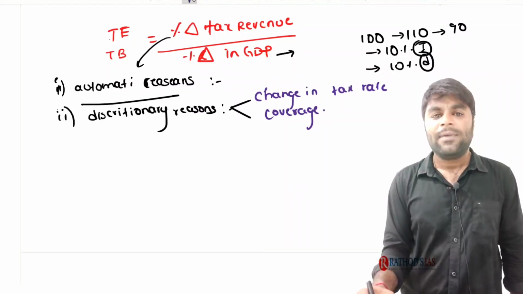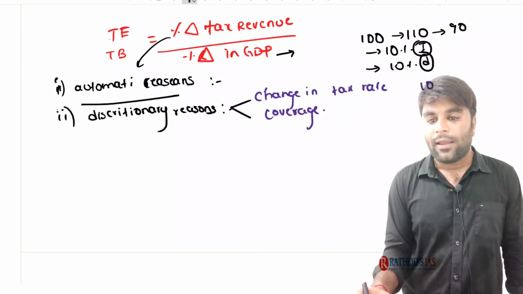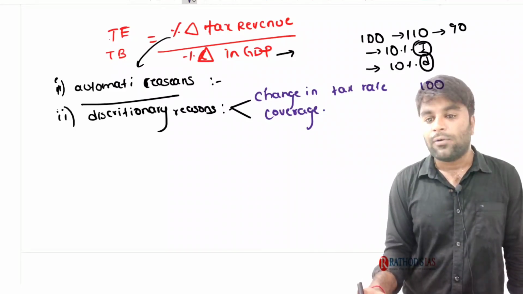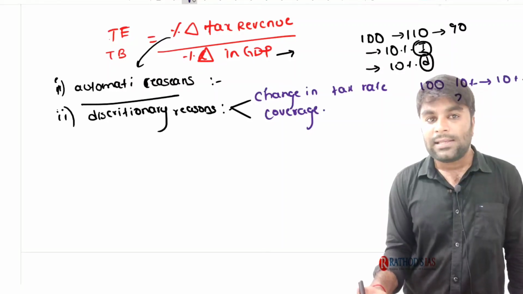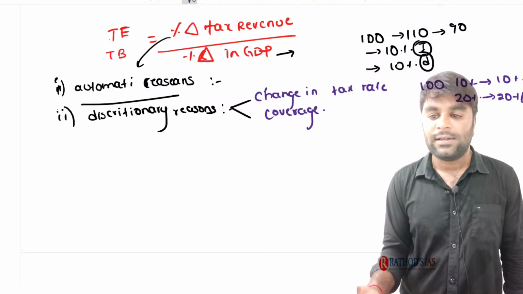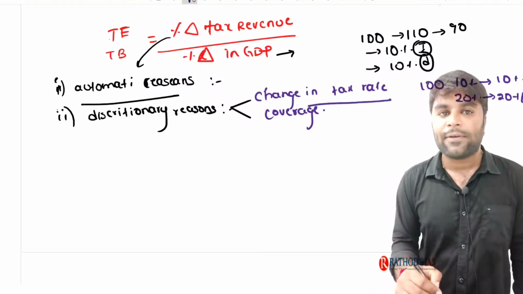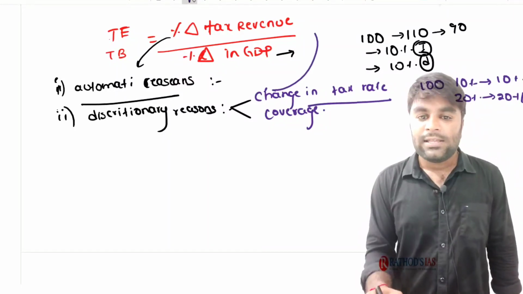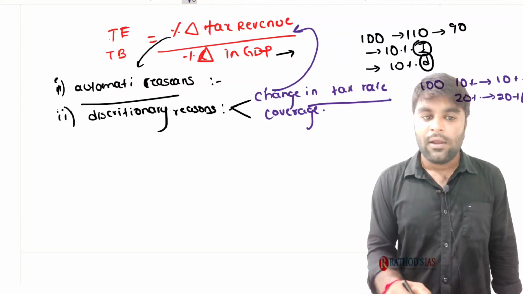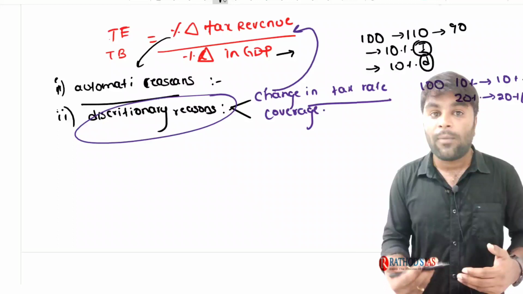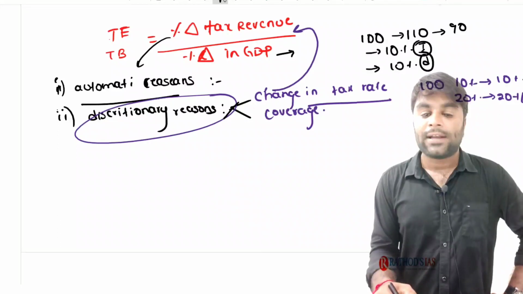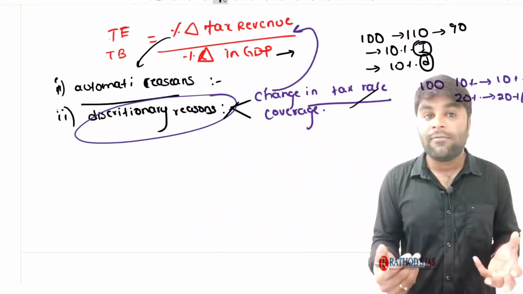Say for example, what is the meaning of change in tax rate? Today on 100 rupees of good, the tax rate is 10%. The tax amount for the government might be 10. If they increase the tax rate to 20%, tax revenue for the government is 20 rupees, isn't it? If they increase or decrease the tax rate, change in tax revenue happens. So this is the discretionary change. This is the discretionary action performed by the government. So with these discretionary actions, the change in tax revenue will be happening for the government.